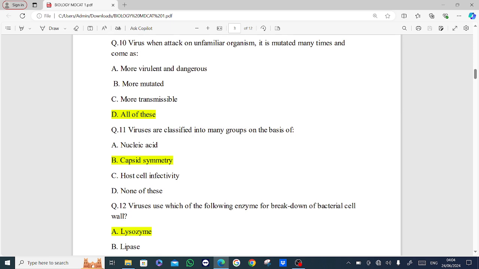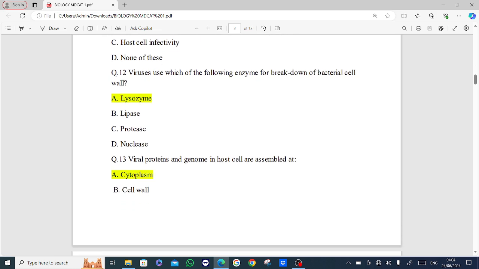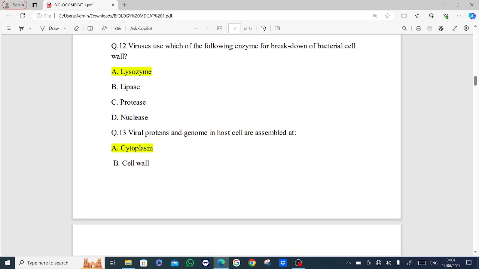Next MCQ is, viruses use which of the following enzymes for breakdown of bacterial cell wall? Options are lysozyme, lipase, protease, nuclease. Answer is option A, lysozyme.